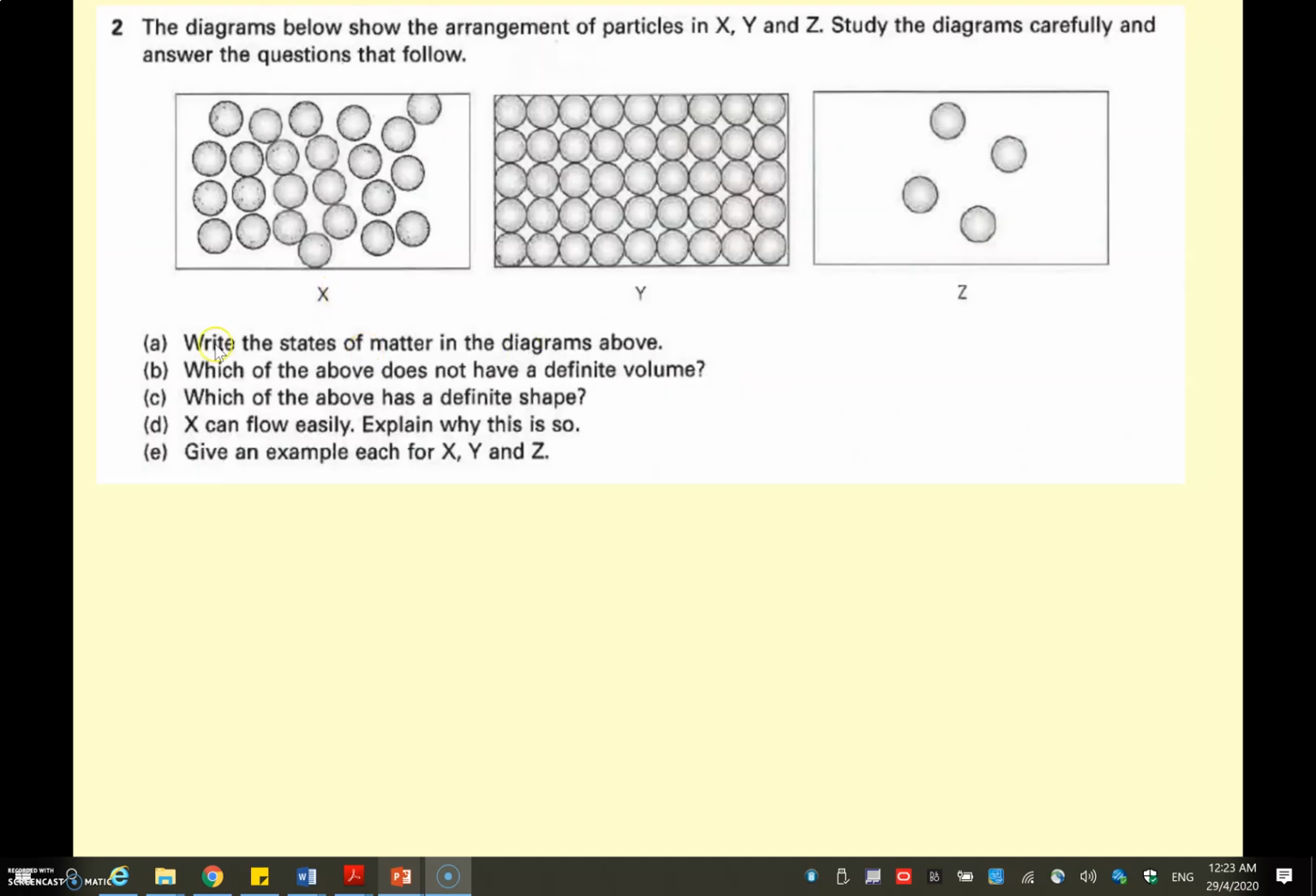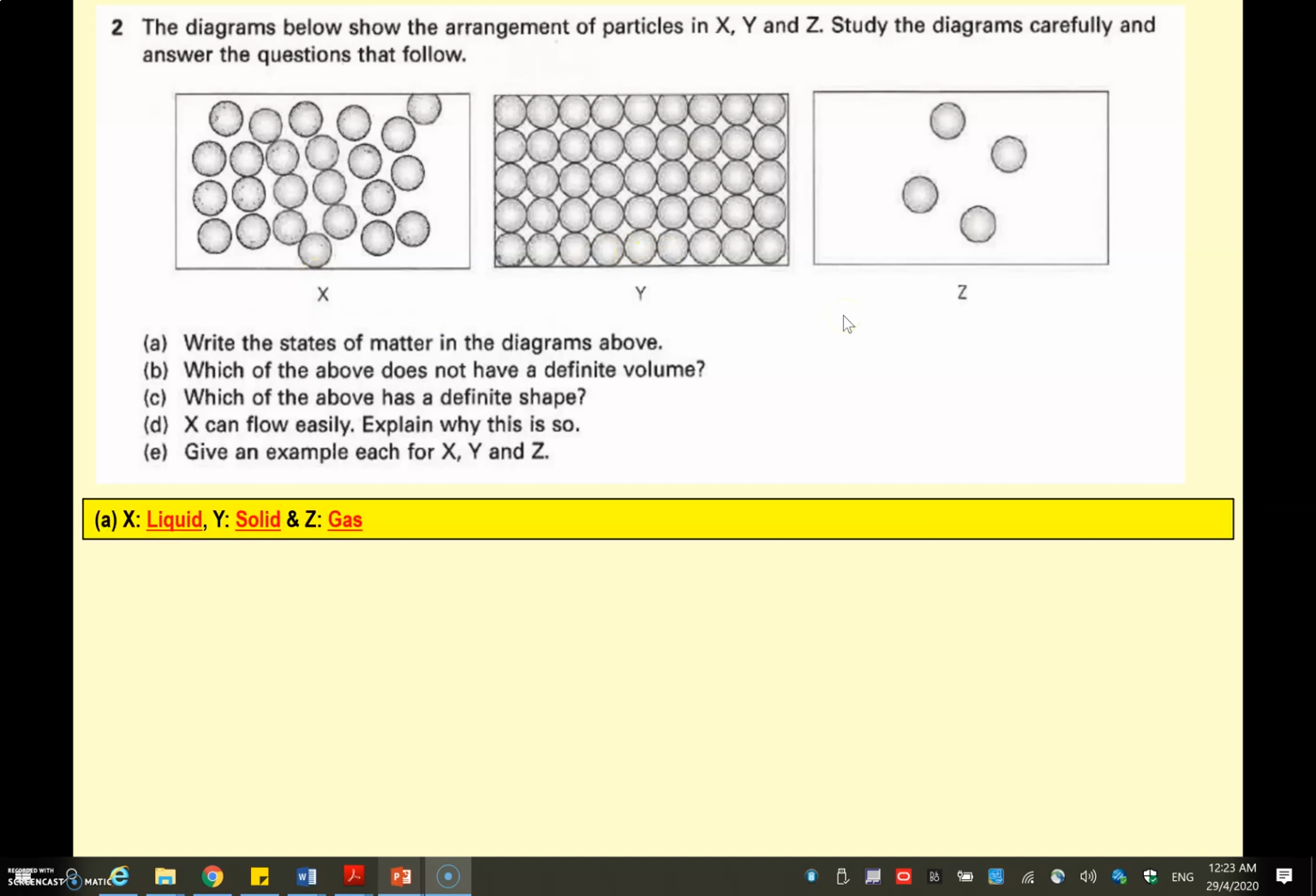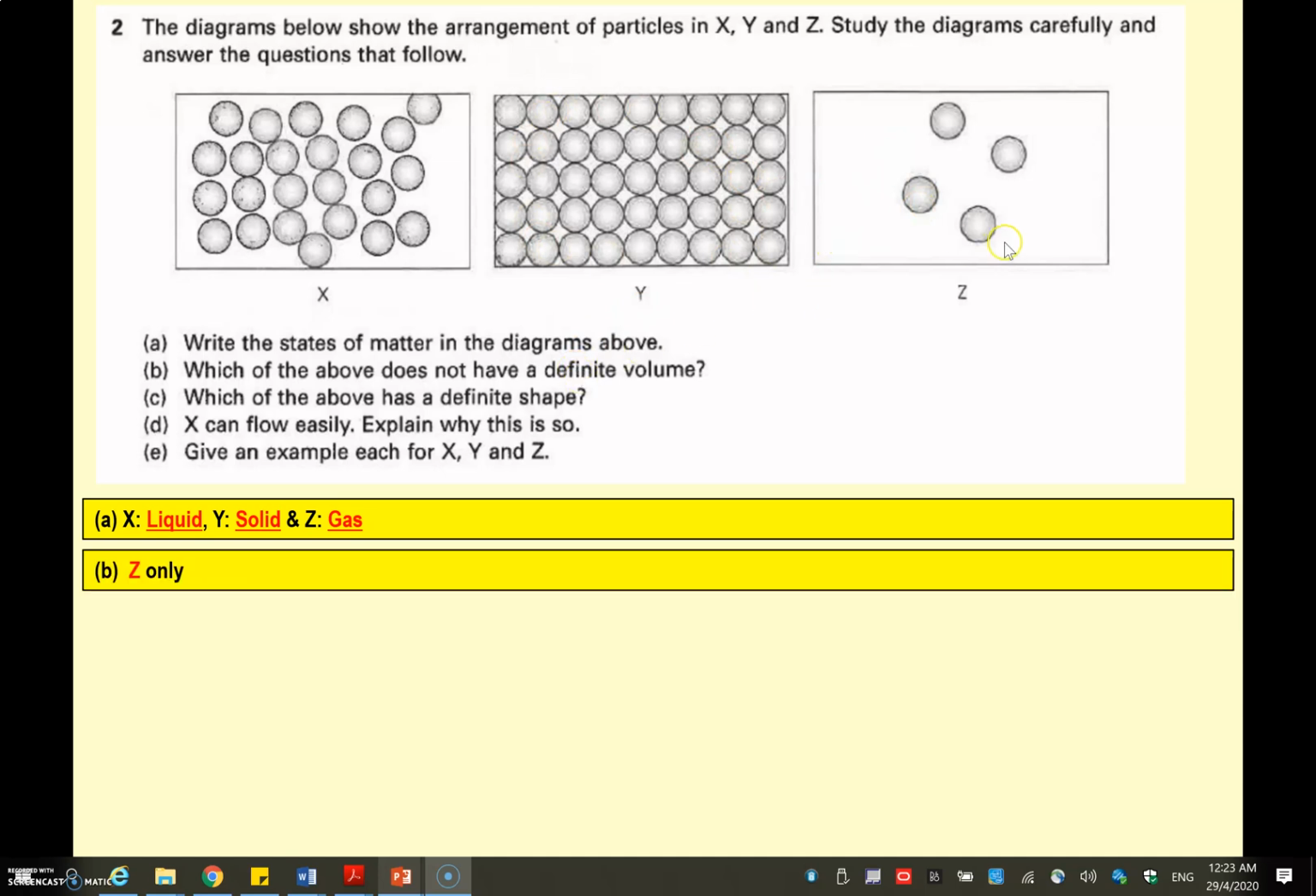Question 2. Write the states of matter. X, a liquid. Y, solid. Z is gas. Pretty simple. But you need to learn how to draw the particle diagrams for each state. Which of the above doesn't have a definite volume? You're looking at a gas. Definite shape, that's a solid. Why?